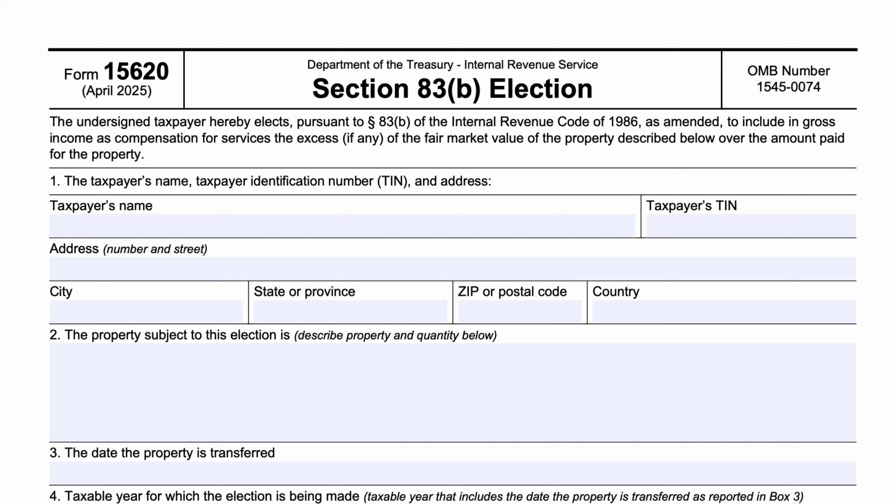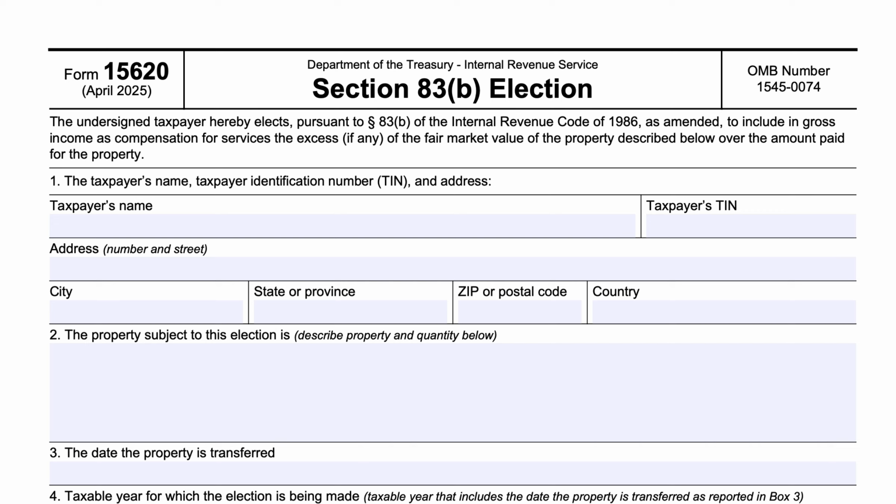You would not be taxed on any amounts that you were granted of, say, stock options or stocks or incentive stock units, ISUs, or restricted stock units, RSUs. You would not be taxed on those until they're actually vested.